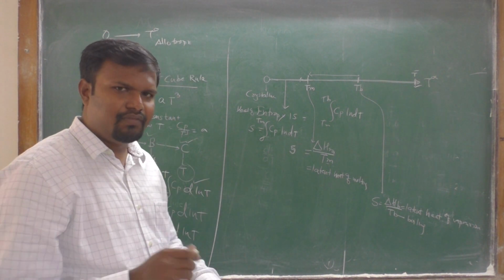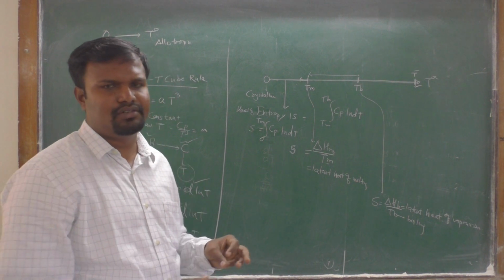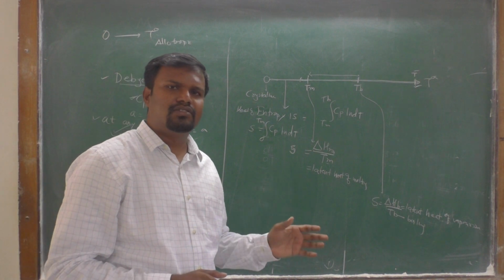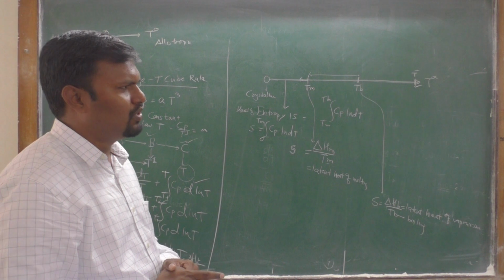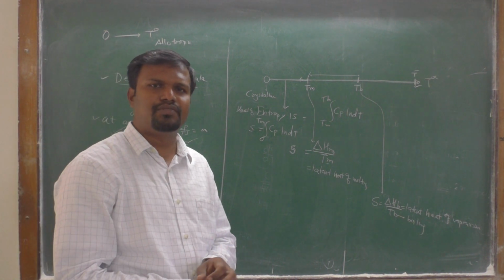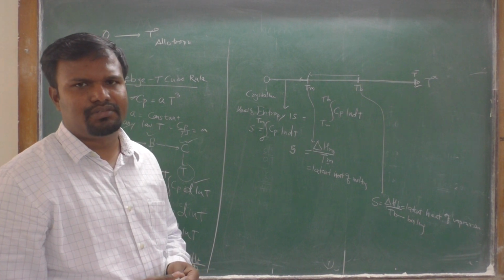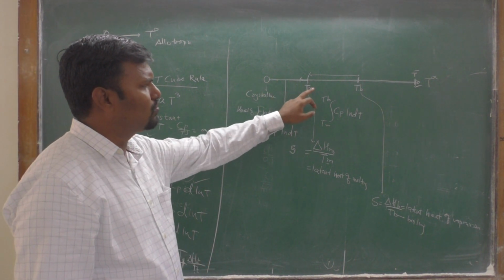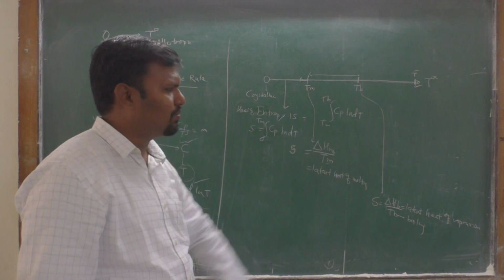Therefore, the entropy of a liquid or gas can be calculated as the sum of all the entropies while the substance is transformed from one state to the other. In this case, the substance at 0 transfers to the melting point, then the boiling point, then the particular temperature.